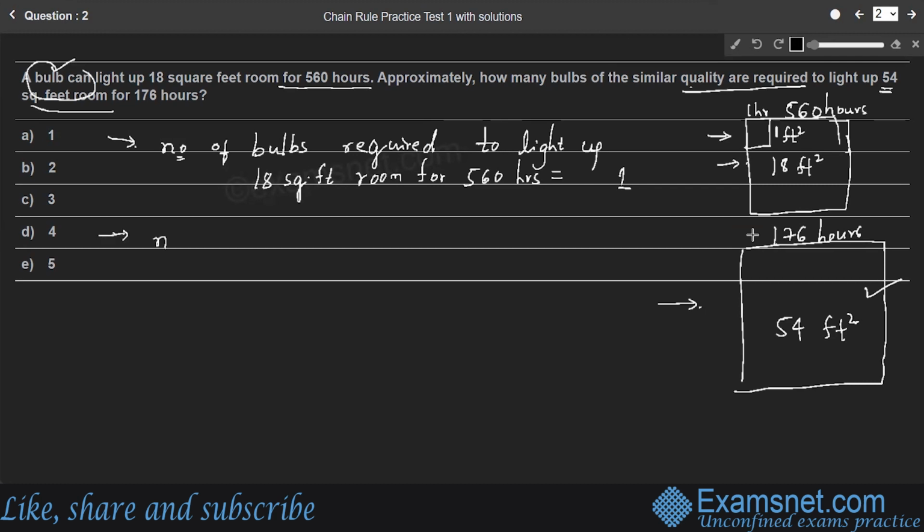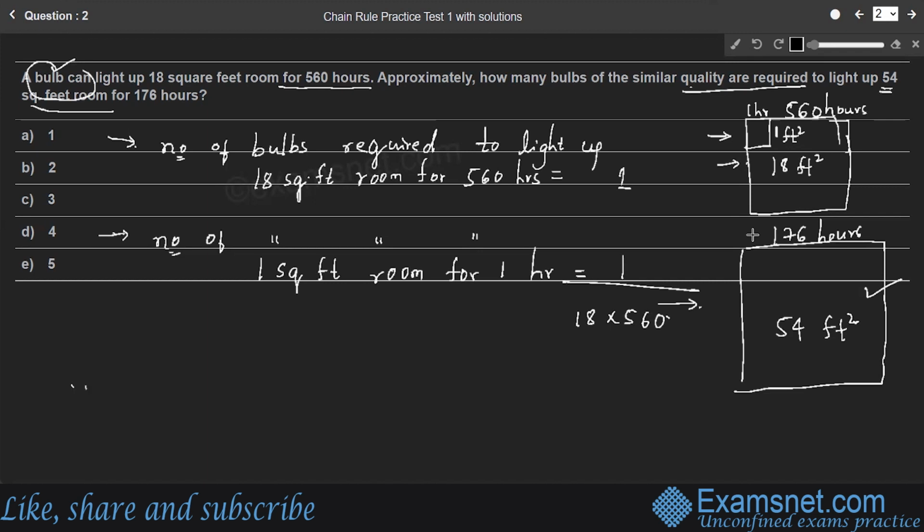Therefore, number of bulbs required to light up 1 square feet room for 1 hour. Right? Only to light up 1 square feet area only for 1 hour, how many bulbs are required? So which is nothing but 1 divided by 18 into 560. So 1 divided by 18 into 560 number of bulbs are required.